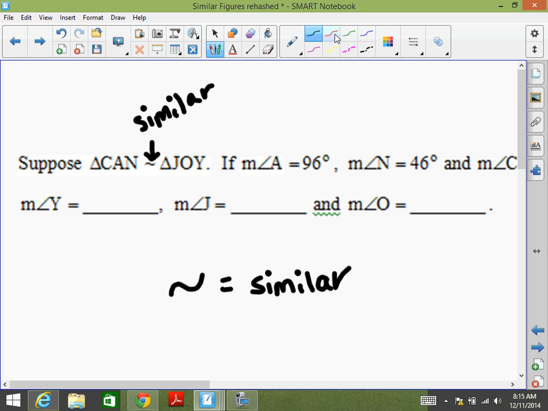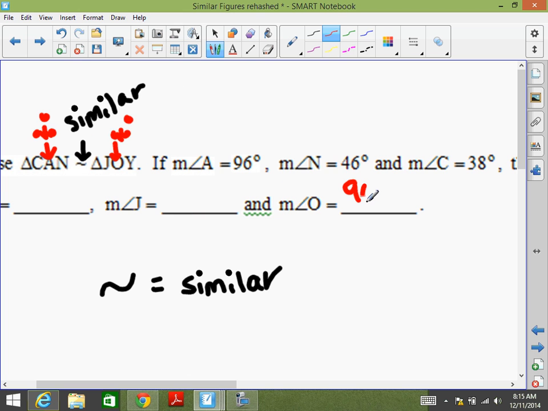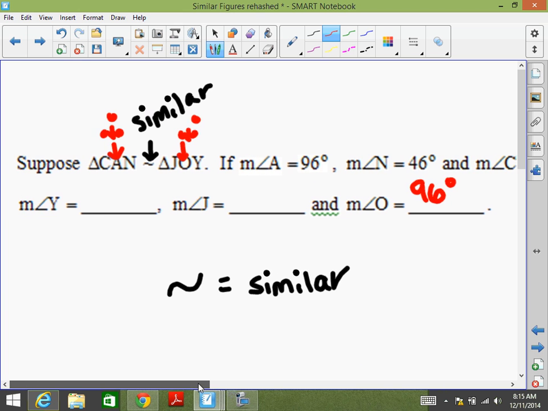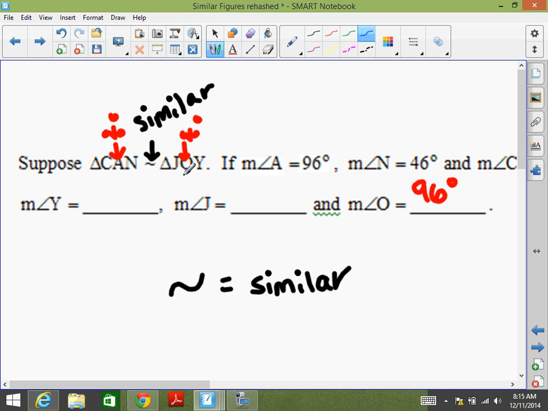CAN, JOY. Okay, it says measurement of angle A is 96. So here's A right here in the middle. It's 96. Can you tell me what from JOY will also be 96? Oh, good. See that? You don't even have to have a picture. So we know that O is also going to be 96. Okay, it says N is 46. So here's N. It's 46 degrees. What else is 46 degrees? Y. Y is going to be 46 degrees.